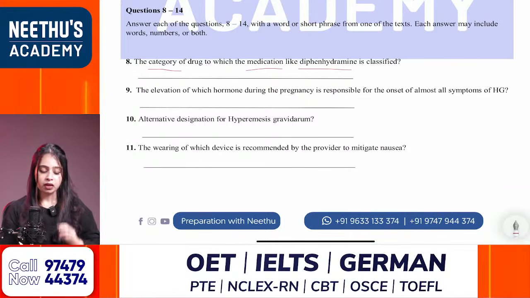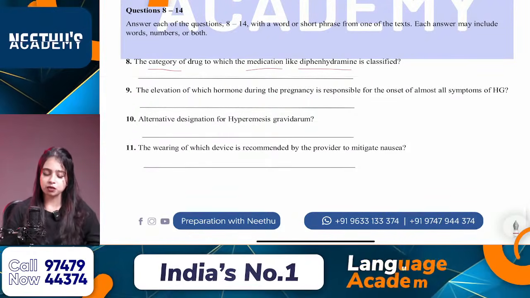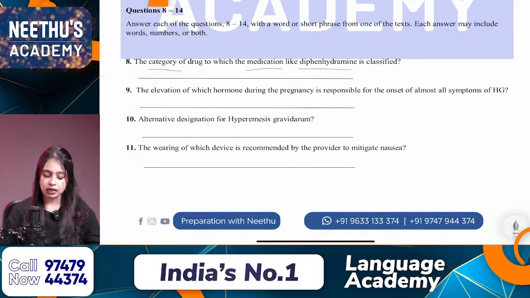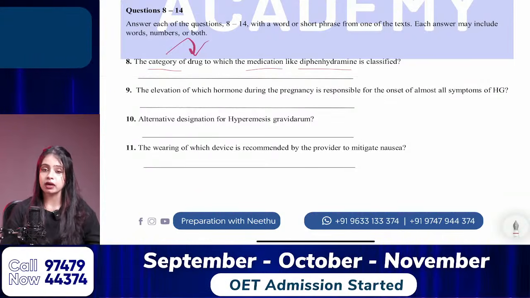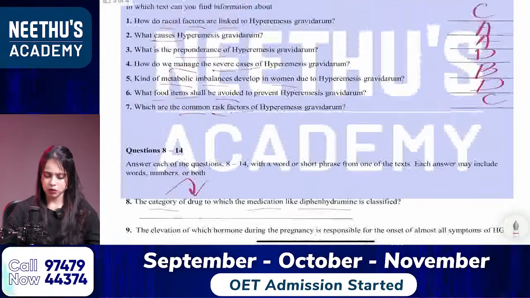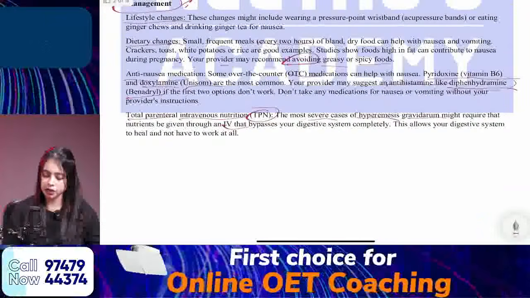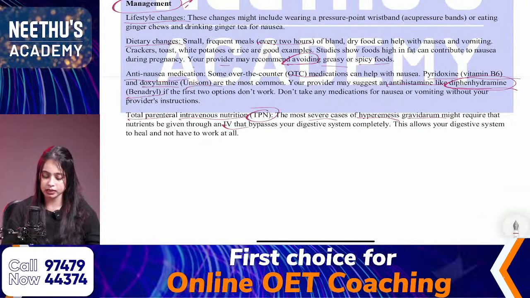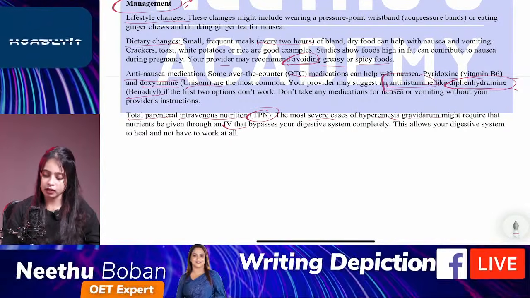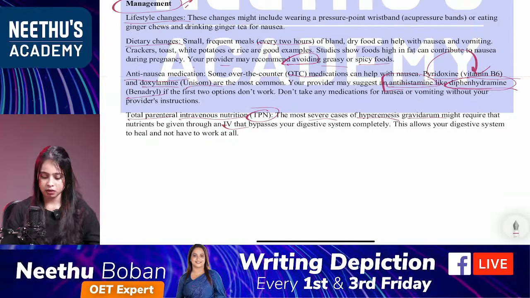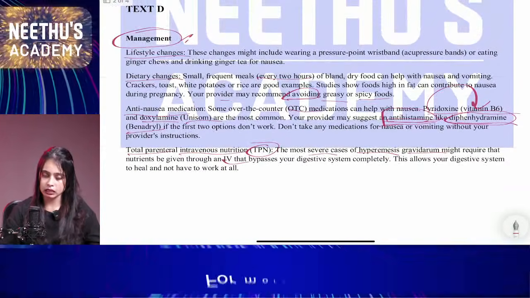A lot of medicines are mentioned in text D, and I found it here. I have already marked this medicine name, and your provider may suggest an antihistamine like this medicine. So the answer is antihistamine, from text D.